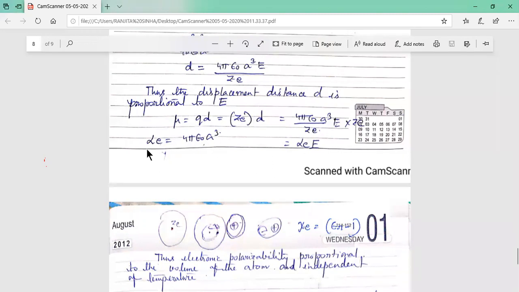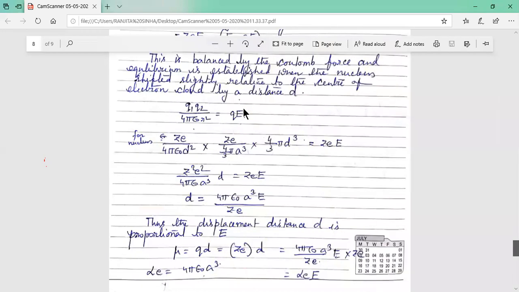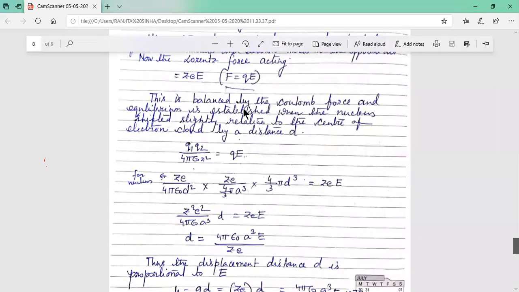It may also be given as an MCQ question on the relation between the electronic polarizability and the volume of the atom. Four different answers will be given, and you have to choose one of them. Only 5 minutes remain to complete the chapter on dielectrics. I am not discussing that today. In my next class I will discuss it.